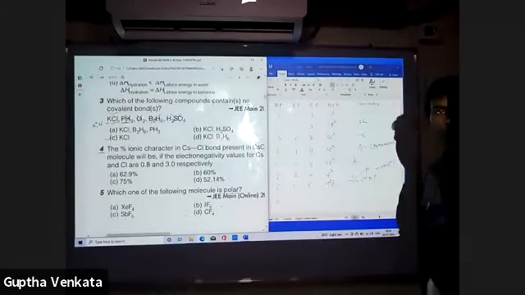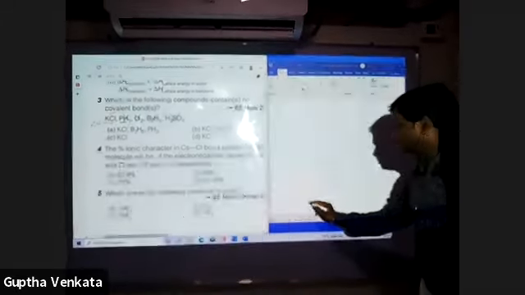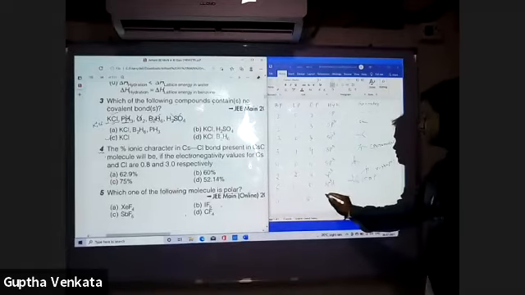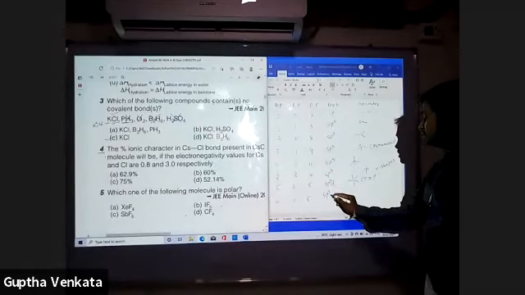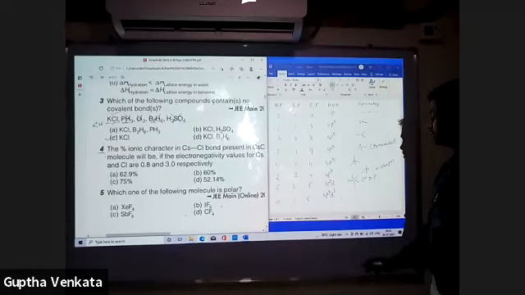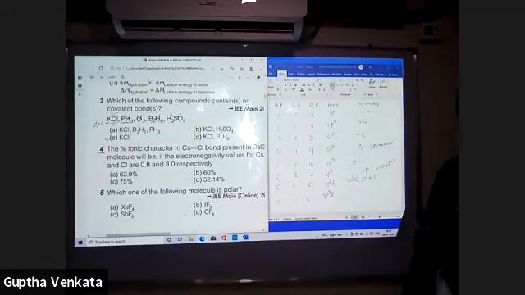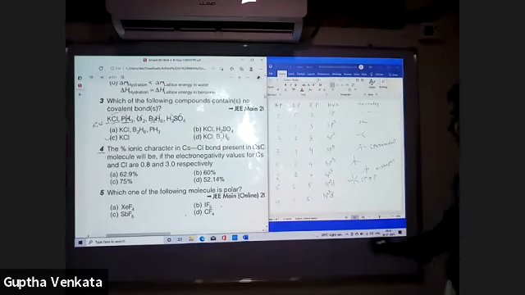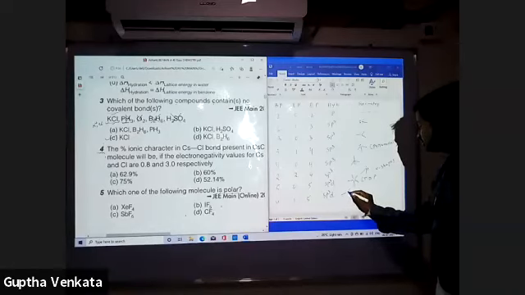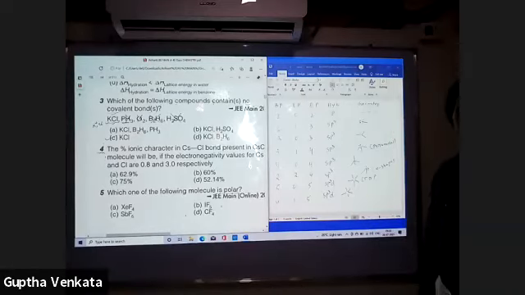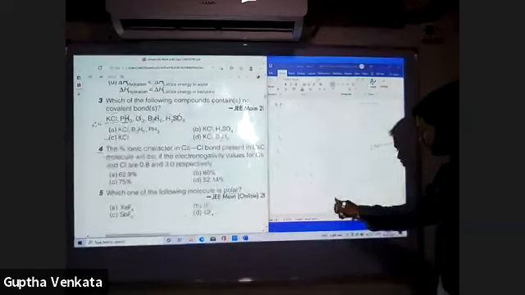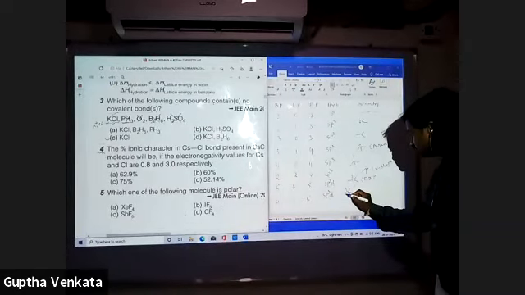4, 1. Total 5. sp3d. Generally sp3d means, but one lone pair, it occupies planar position.